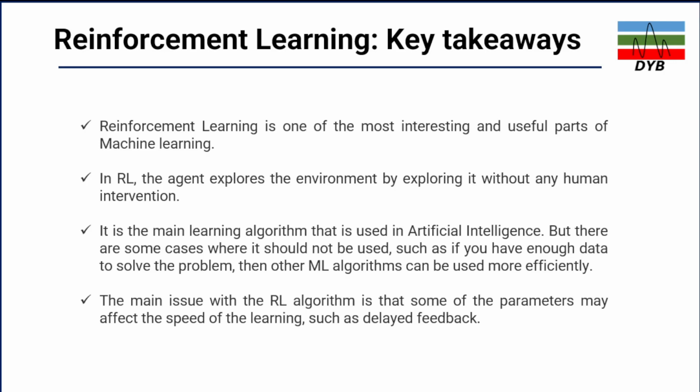The last point is that the main issue with reinforcement learning algorithms is that some of the parameters may affect the speed of the learning, such as delayed feedback. Because if you ask a machine learning model to learn a lot from the previous experiences, then it might cause a delay in the feedback. That is the normal problem when you have a lot of data in the memory.